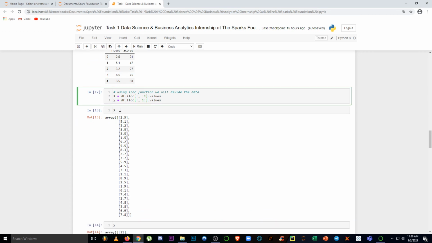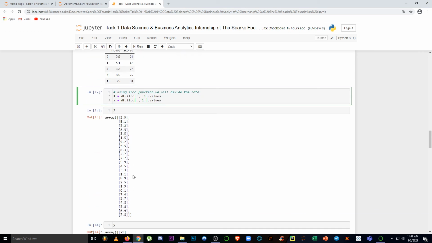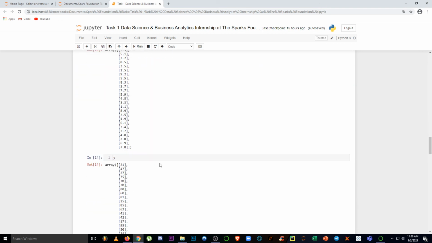Now if we print x, you can see that all the hours values are inside x, and then in y we have our scores values.